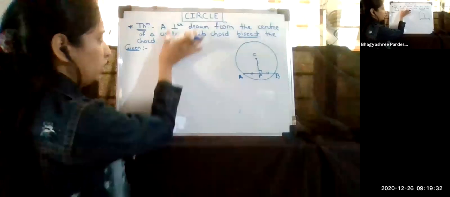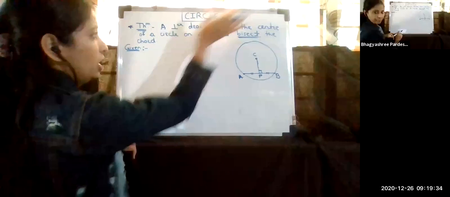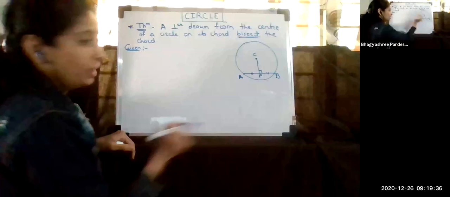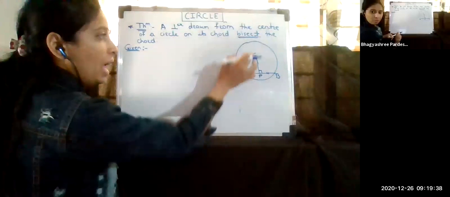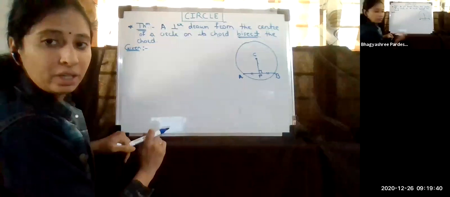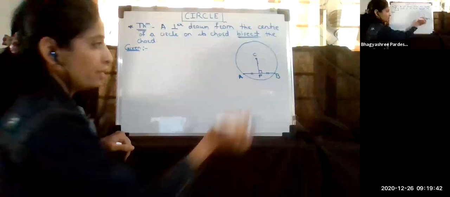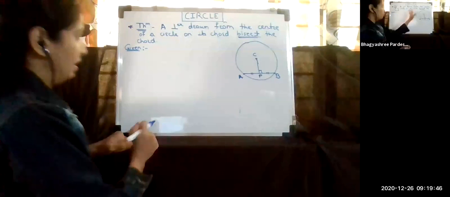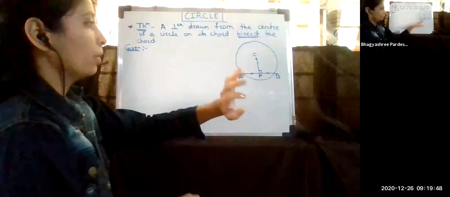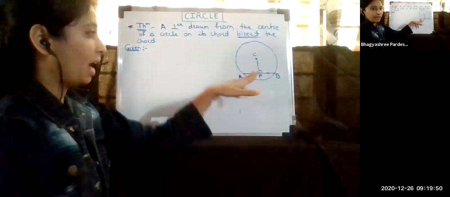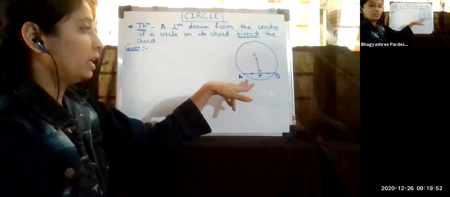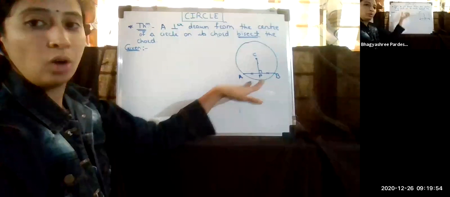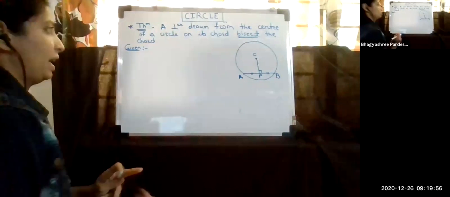What I have done here: it was given that a perpendicular is drawn from the center. But in this figure, I have given the name to that perpendicular. So what is that perpendicular? CP is that perpendicular. So that I have to write here. Next, given bisects the chord. So which chord? Here again we have given the name for the chord, that is the chord AB. So that only we are going to write here.